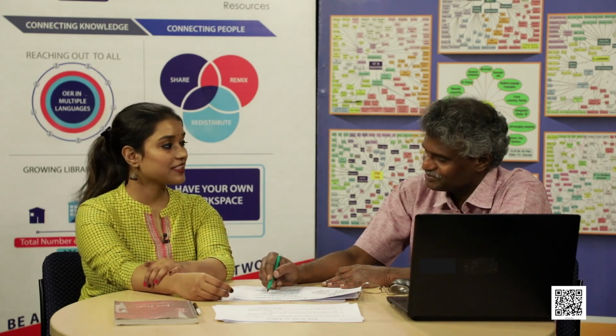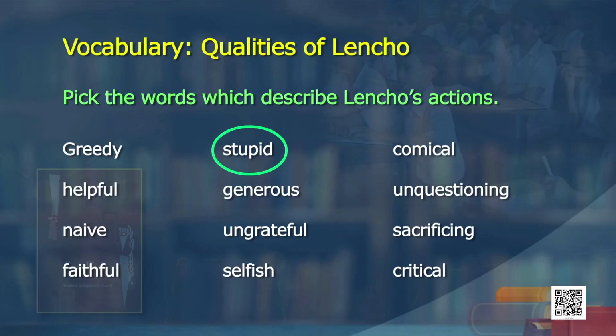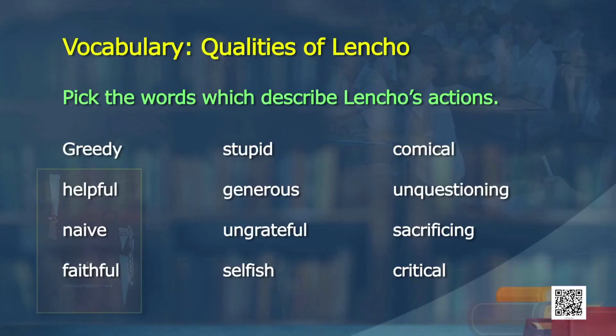Having faith in God is, kind of, but he wanted to convey his blind faith. And he thought that God would send him something. Yes, that's right. So, was he faithful? Yes, he was faithful. Definitely. Was he stupid? No, he was not stupid. Now, I would consider him stupid. How can one believe? Okay, you don't want to put him as stupid, fine. It was his faith. All right. Was he generous? Yes, he was generous. How? Because he not only wanted the help for himself, but he wanted the help for his family as well.